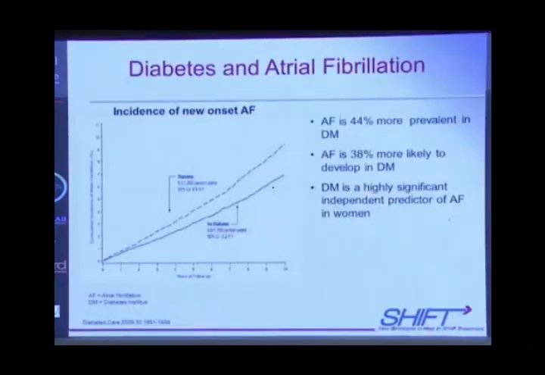All of you know that atrial fibrillation is more prevalent in diabetic patients. More than 40% of patients with atrial fibrillation have diabetes. Unfortunately, it's more in women than in men, those who have atrial fibrillation, and women are found to have diabetes.